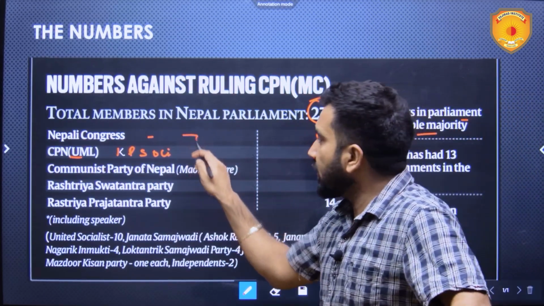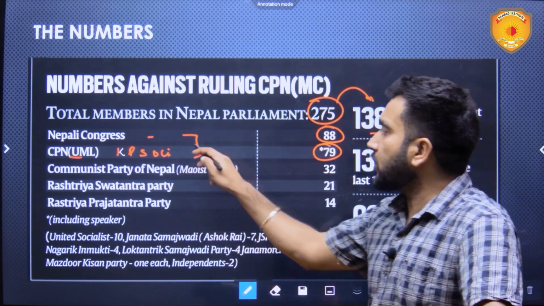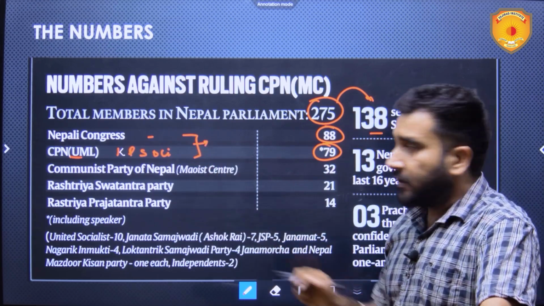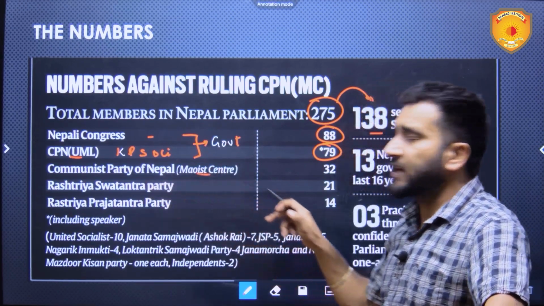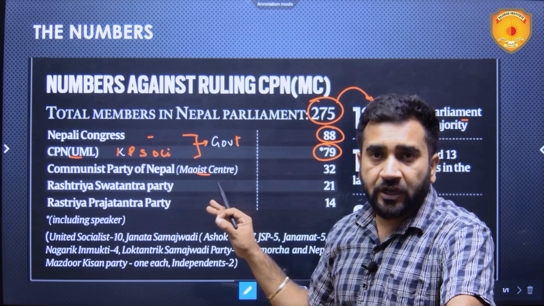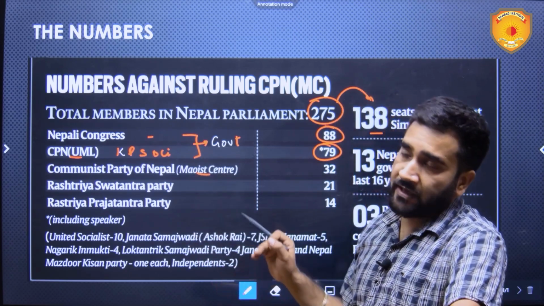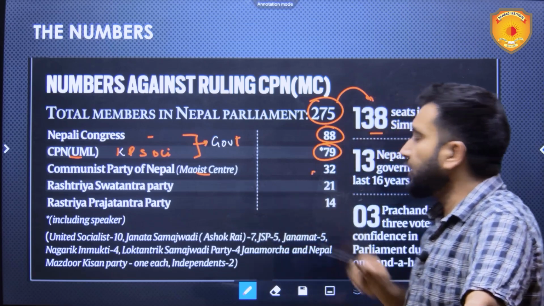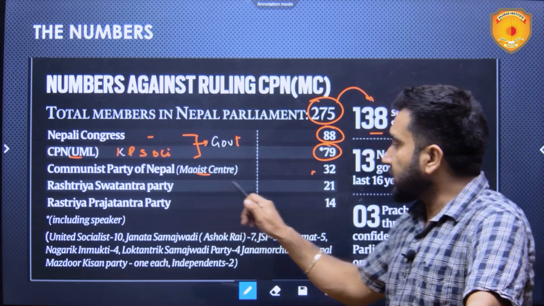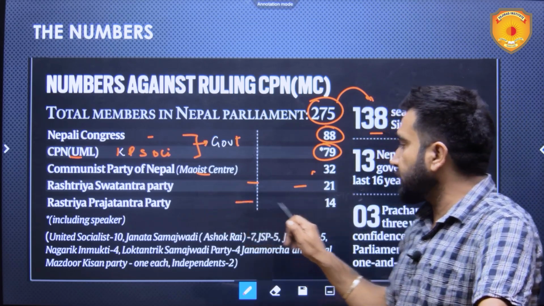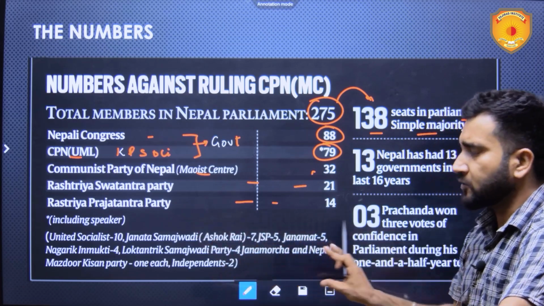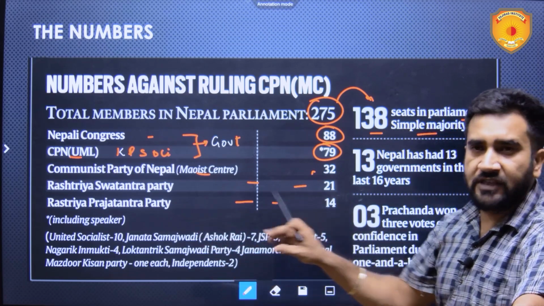Now, Nepali Congress and CPN UML are both going to form the government. Communist Party of Nepal Maoist Center, whose leader Pushpa Kamal Dahal Prachanda was the prime minister till now, still the prime minister, but expected to lose majority, has only 32 seats. Rashtriya Swatantra Party has 21, Rashtriya Prajatantra Party 14, and there are other small parties having 4, 5, 7 seats.